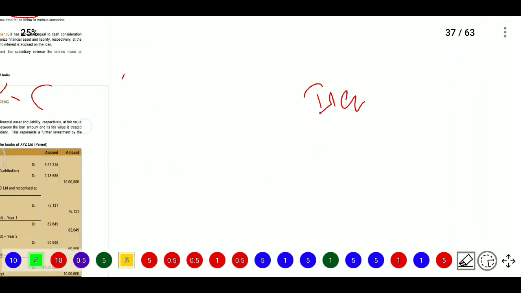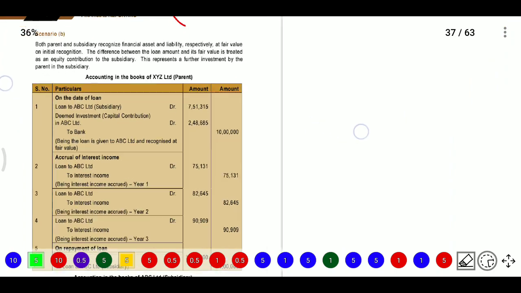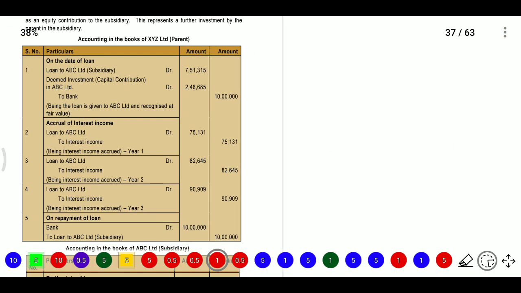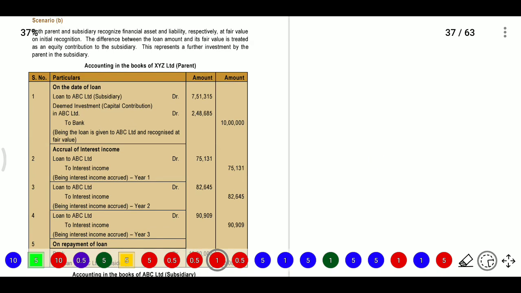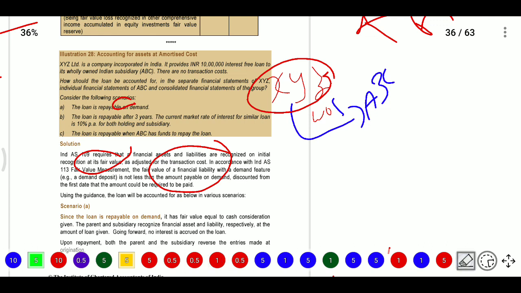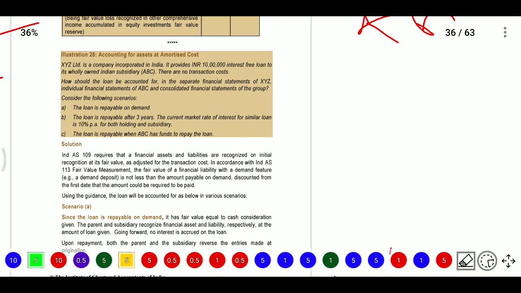Now what is there here? Firstly they will recognize the loan to ABC Limited, so it is related to the parent company. The parent company recognizes that the 10 lakhs will be converted into present value. How do they convert to present value? They have given the percentage. So for 3 years, the present value factor at 10%, it will become 0.7 something.